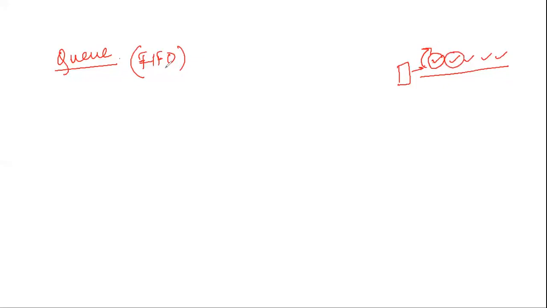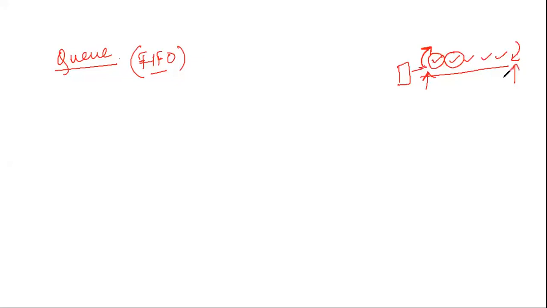So this is known as a FIFO type of data structure, where the element that is inserted first is also the element that is taken out or deleted first. Fine. And if you see here, insertions are happening from one end and deletions are happening from the other end, right? So two ends are there.